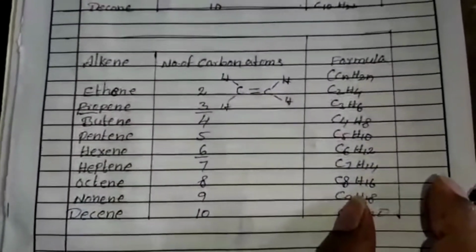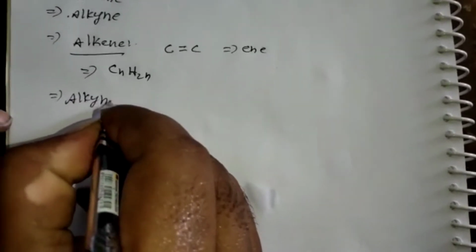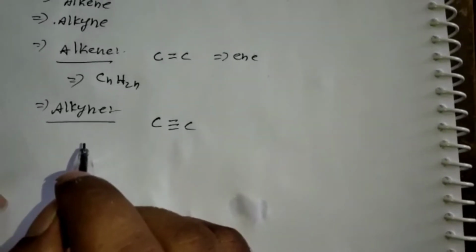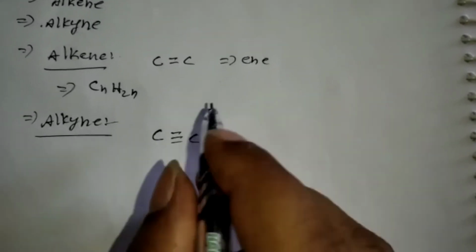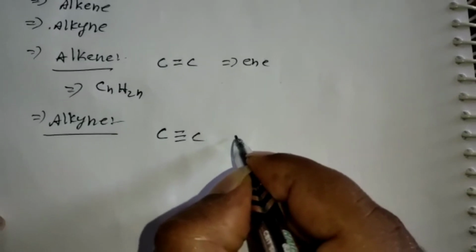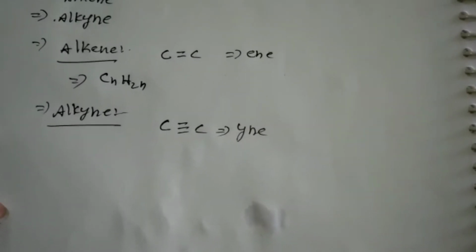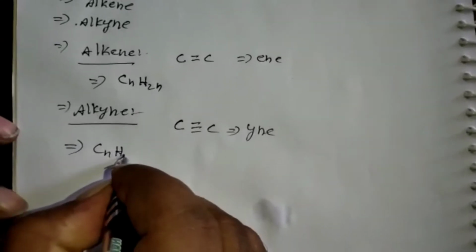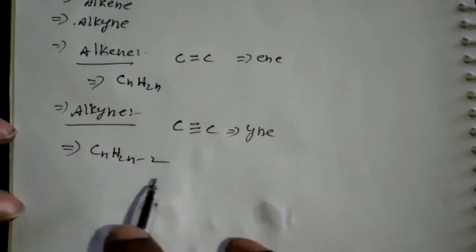The next hydrocarbon is alkyne. Alkyne is an unsaturated hydrocarbon in which two carbon atoms are connected by a triple bond. Alkyne ends with the word yne. The general formula of alkyne is CnH2n minus 2.